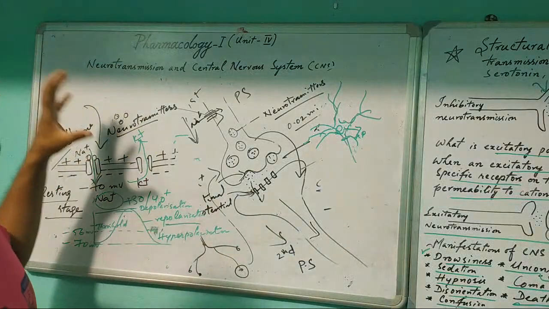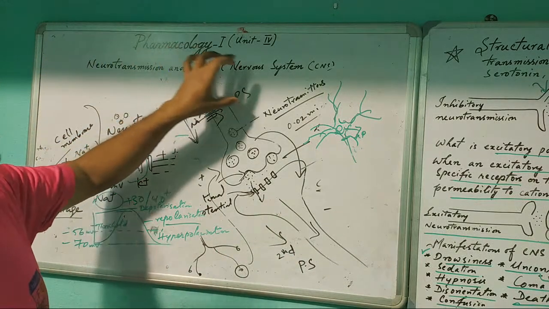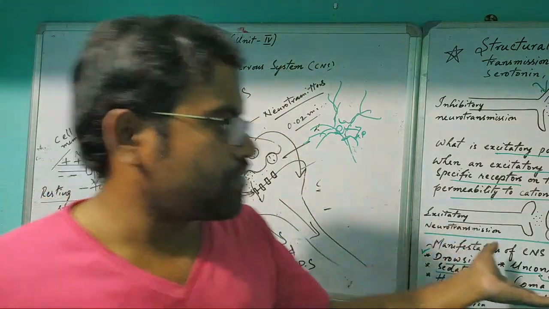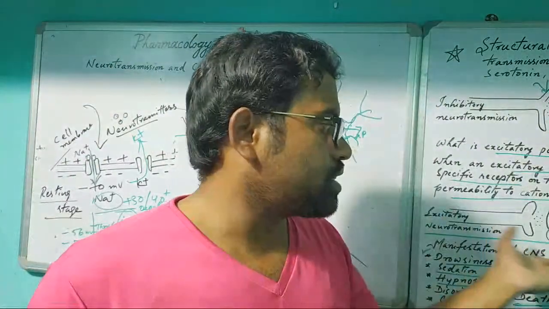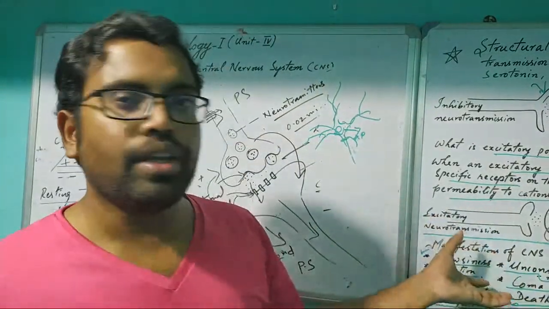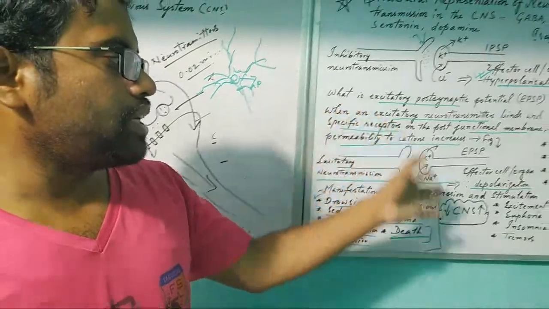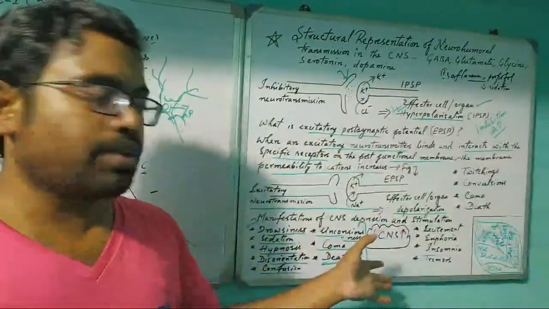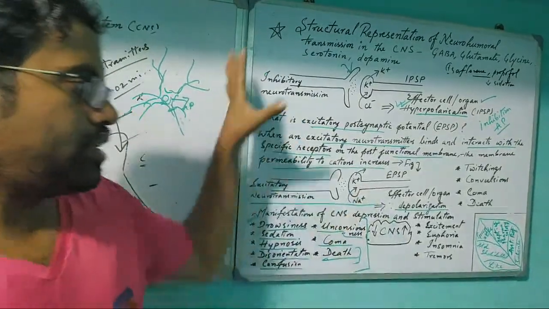So this is all about neurotransmission and central nervous system pharmacology, and the manifestations of CNS depression and stimulation, meaning what will happen after GABA binds to the receptor and other neurotransmitters bind to the post-synaptic nerve. I already discussed the effects.